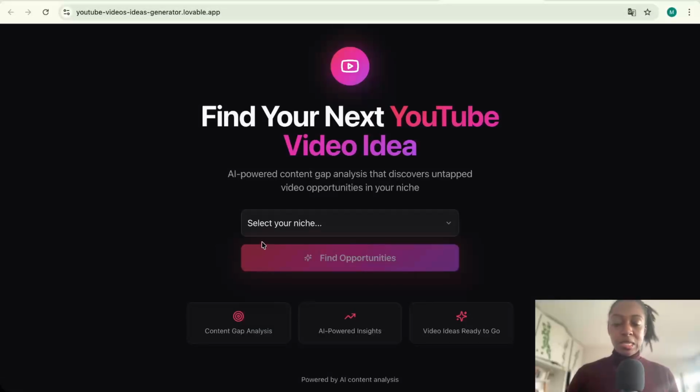So there we go. We built a little micro-SaaS in less than an hour thanks to Lovable. And that's it. You just saw how to take a simple n8n workflow and turn it into an actual micro-SaaS. If you want to try the tool, I will link it in the description.